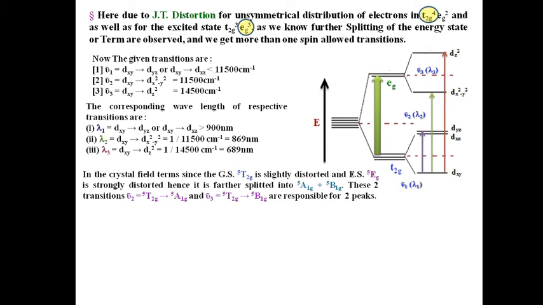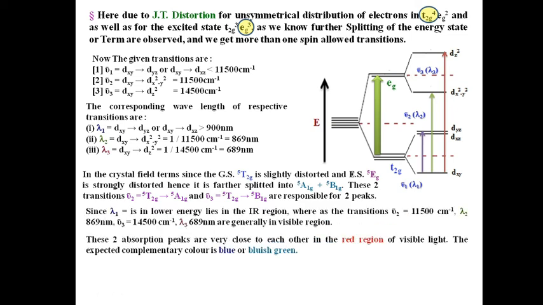The first one, ν2, from 5T2g to 5A1g, and ν3, 5T2g to 5B1g, are very important and responsible for the color of the system. So here λ2, wavelength near 850 nanometer, and λ3, wavelength near 680 nanometer, are very important and belong to the visible region and are responsible for the color.